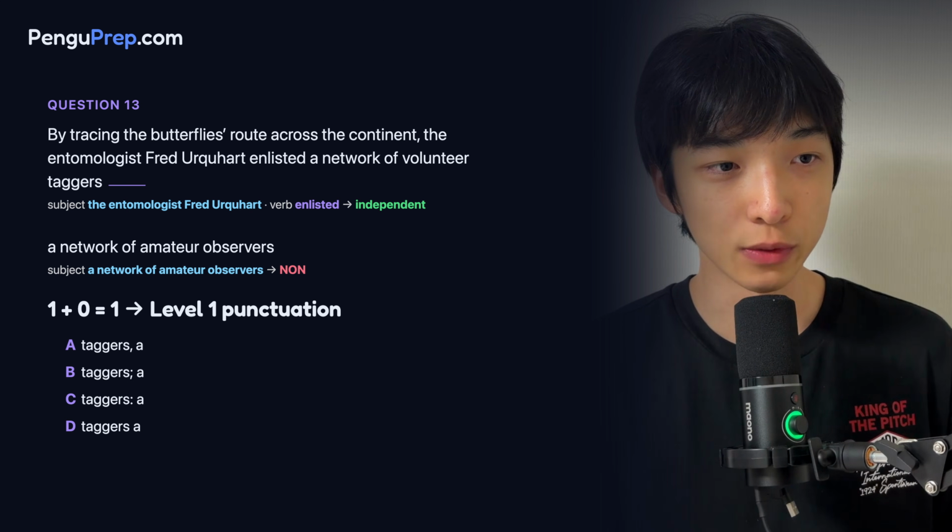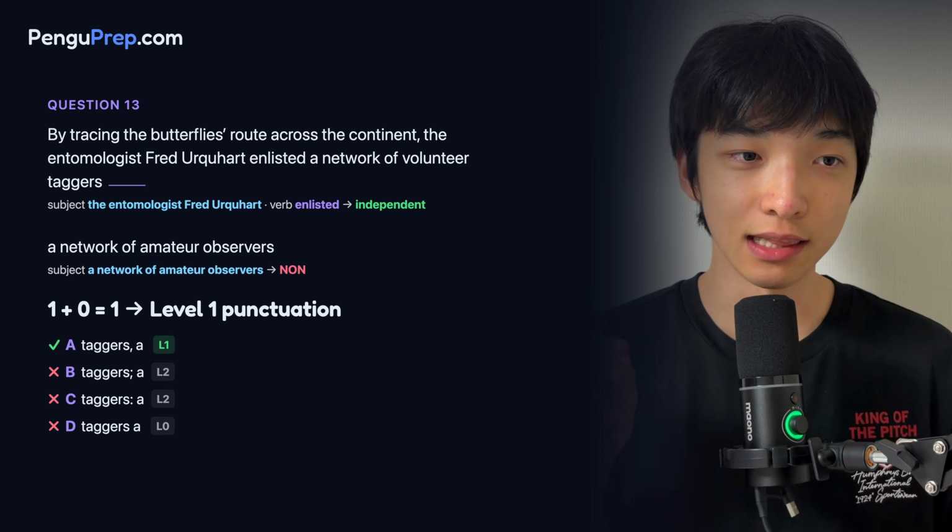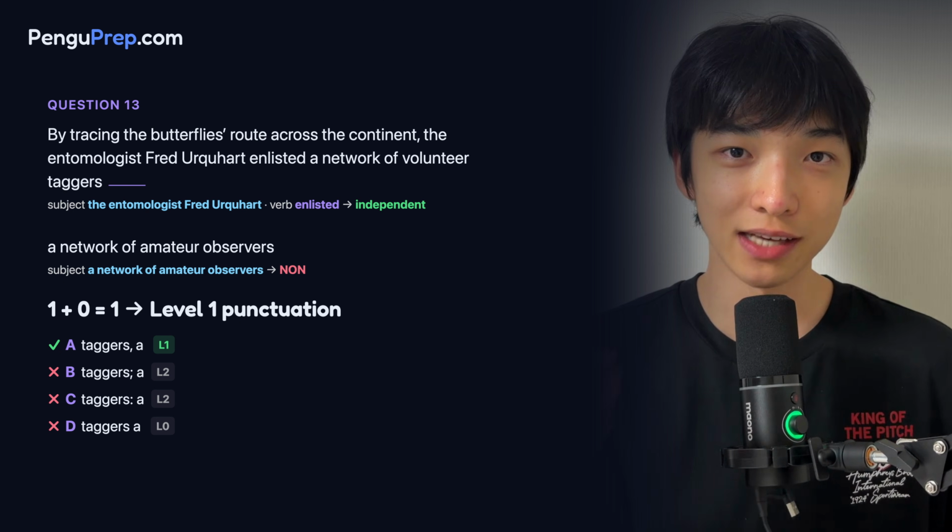Going through the options, we see that B is a level 2, C is a level 2, D is a level 0, and A is a level 1 that we require. So A is the correct answer.